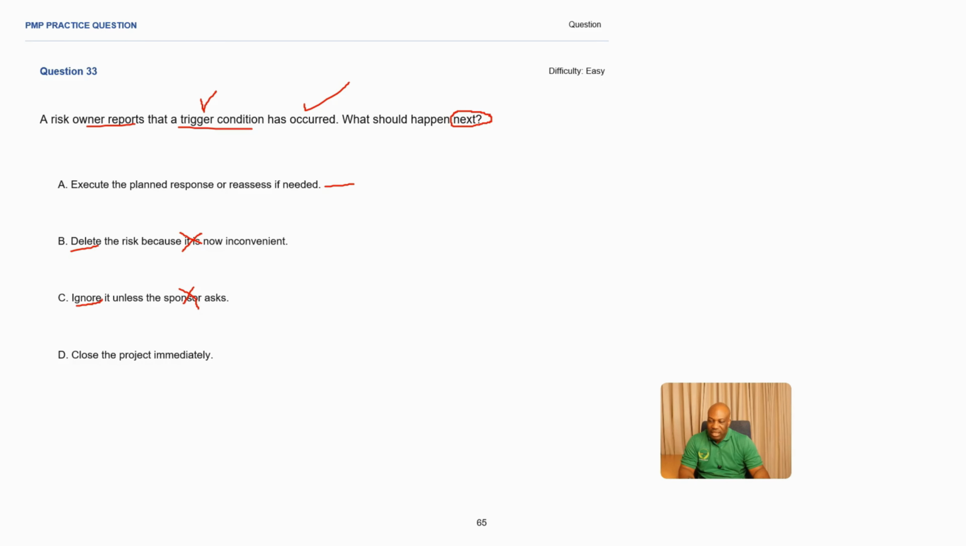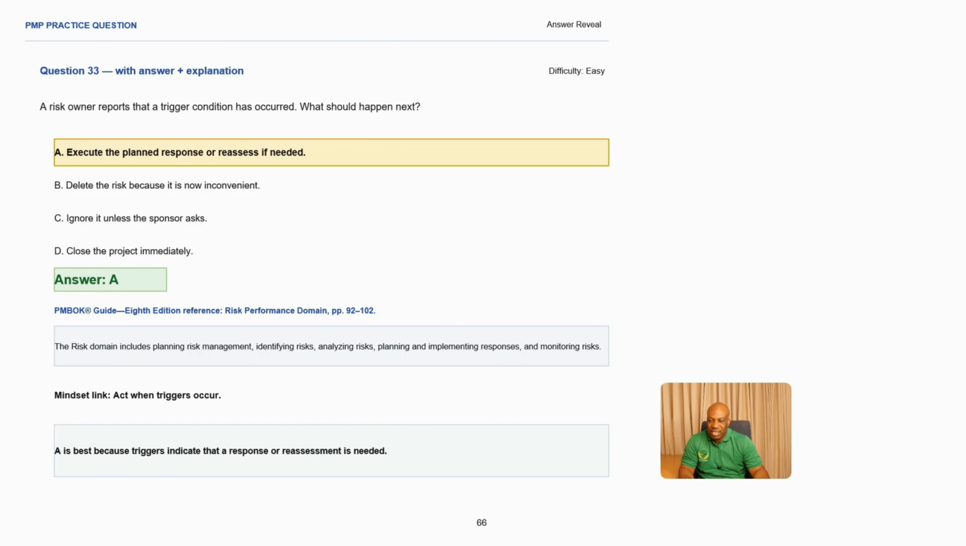Then on D, close the project immediately. You don't close the project because there's a risk. All right, the trigger condition is okay. So making this an incorrect answer. So the best answer here is A, which is you need to execute the planned response. So when you create your risk register, you are also putting the risk responses. All right. So what is our reference here? It is the risk performance domain, which is on page 92.